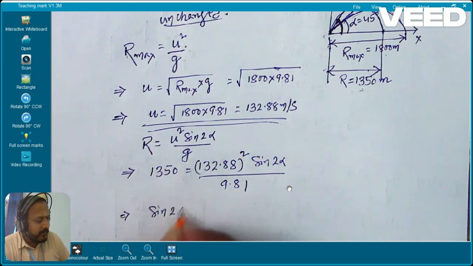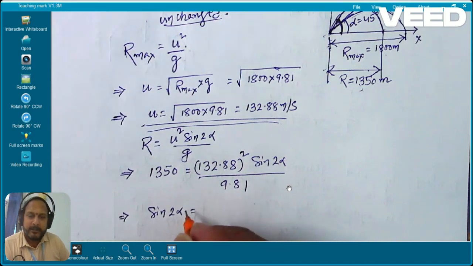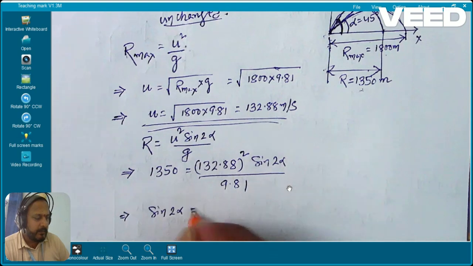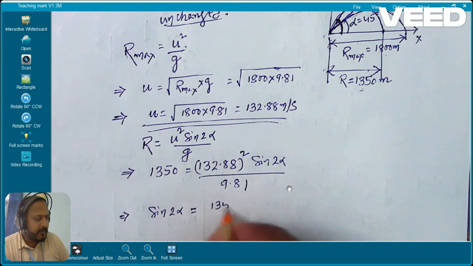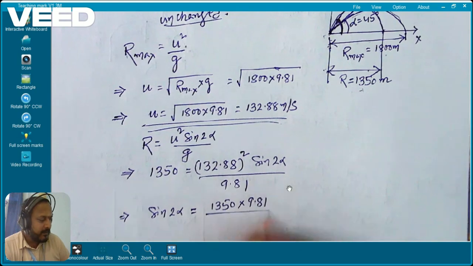So sine 2 alpha is 1350 into 9.81 by 132.88 whole square.